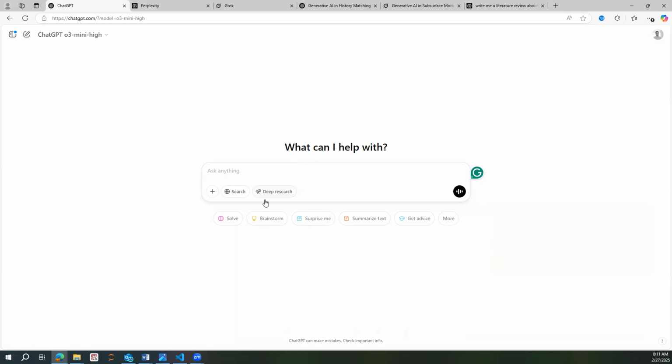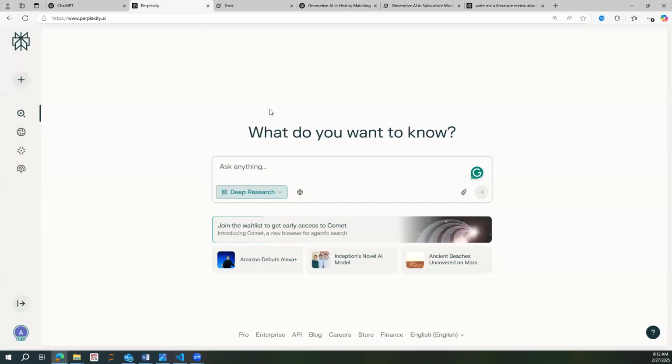Just for reference, you cannot use deep research on the free version of OpenAI; you need to have a subscription. This is basically a $20 subscription, and they offer you 10 instances per month. Then we have Perplexity.